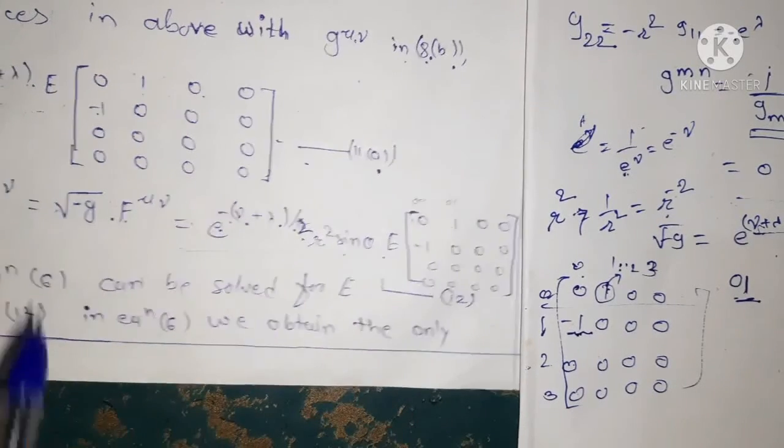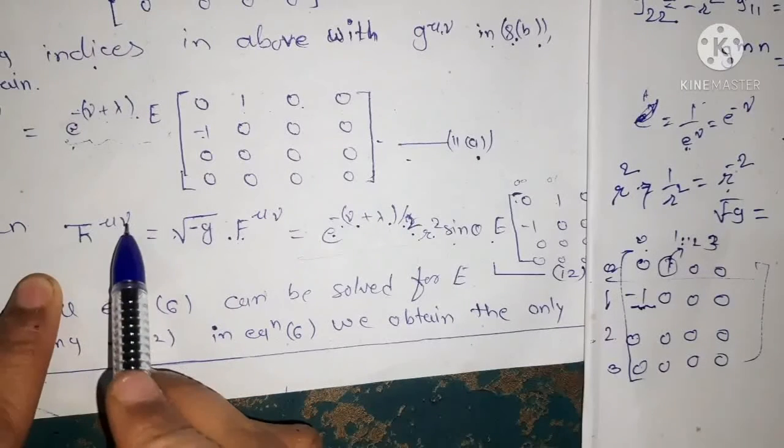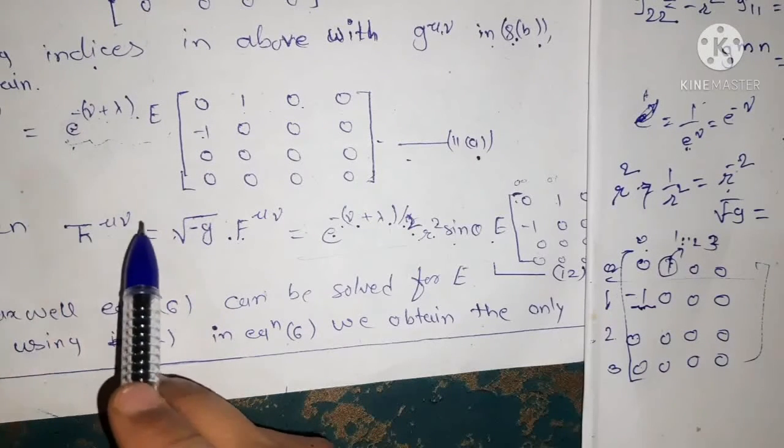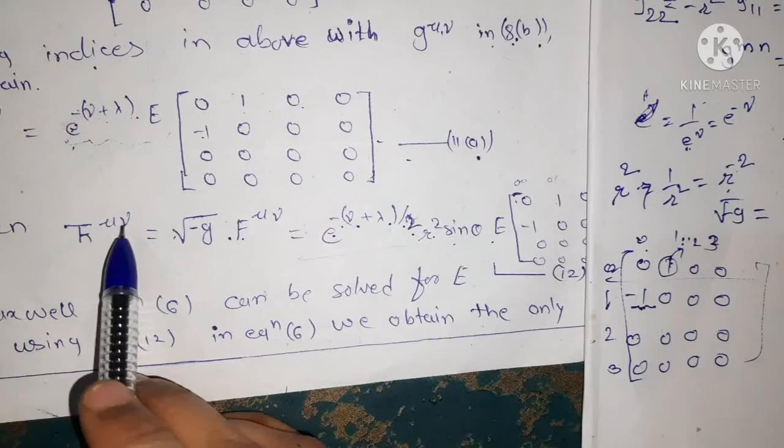And therefore in the script notation, mu nu varies only over 0 and 1, because all other values should be 0.